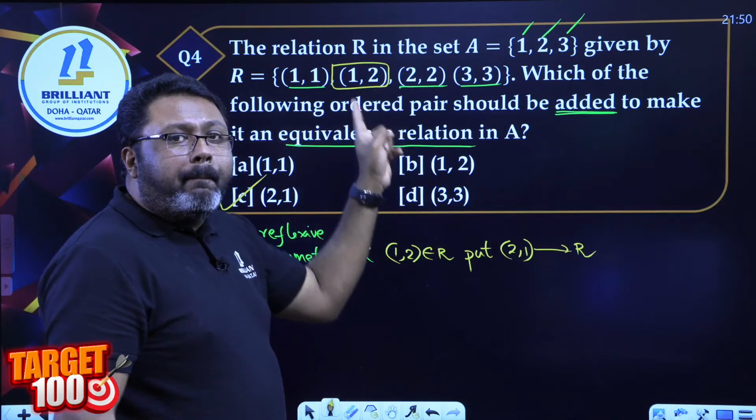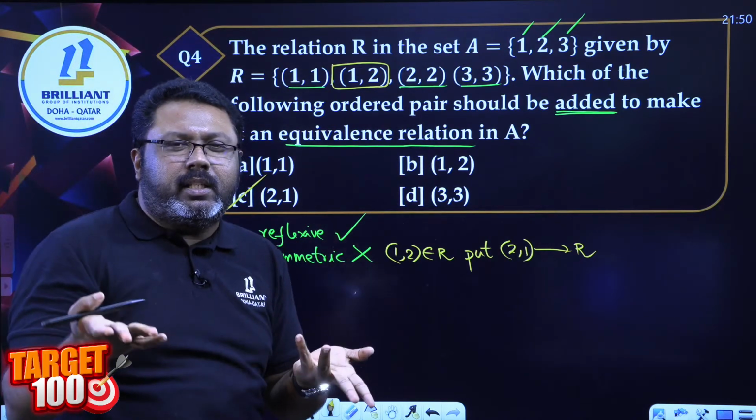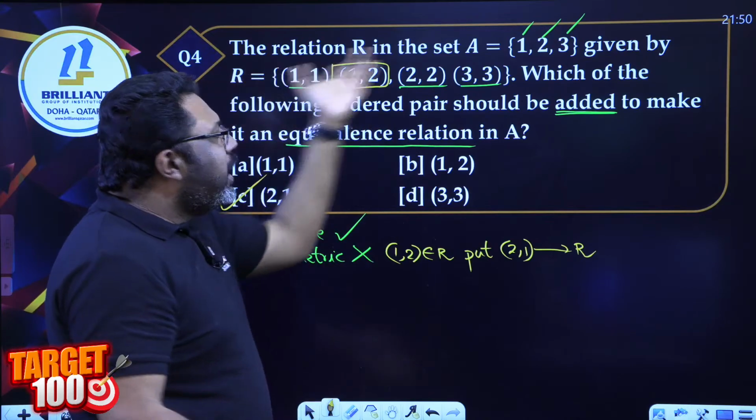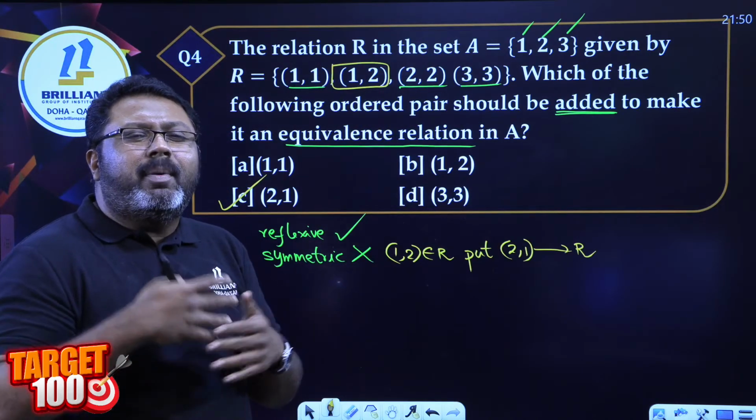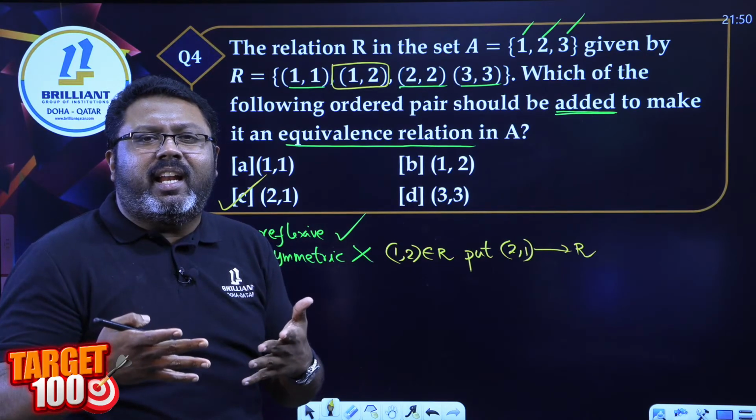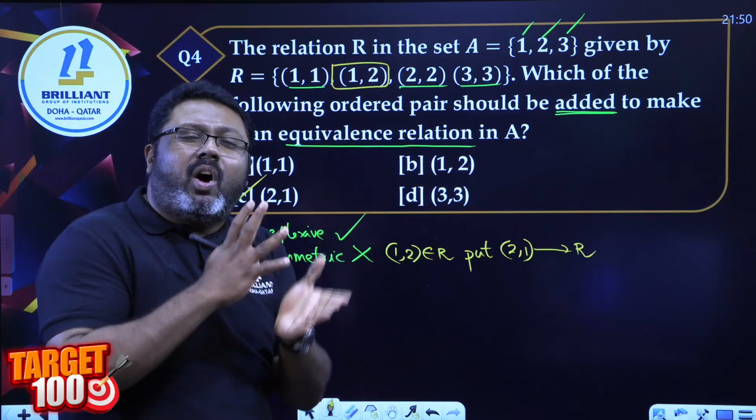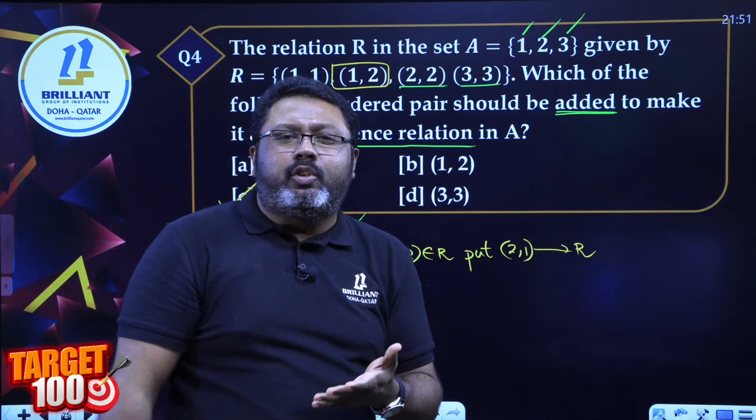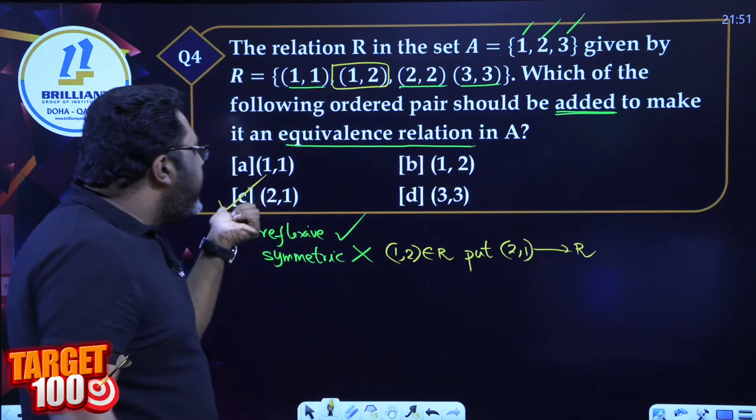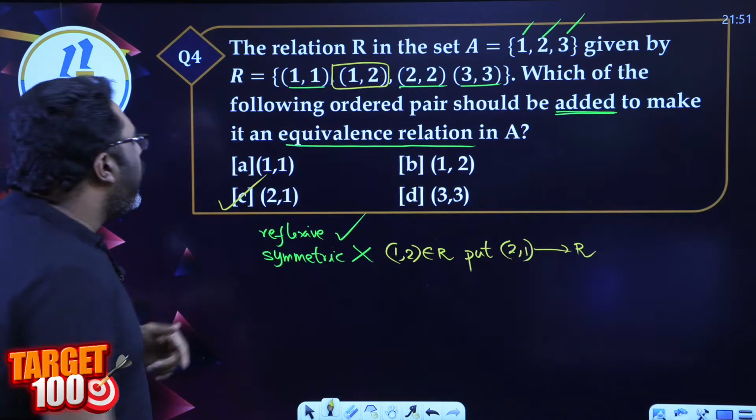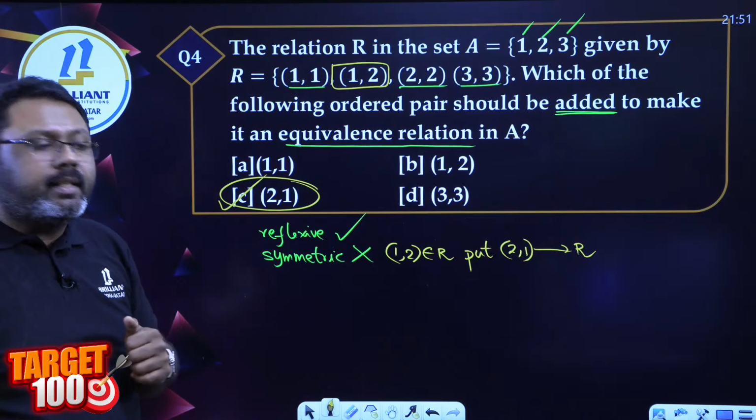AB is there, BC, just think B and C are distinct elements, not same elements. Same elements means if it is reflexive, it is automatically transitive. So don't think about same identical elements, distinct elements B and C. We don't have anything like that. So it automatically fails the second condition to become not transitive. So it's automatically transitive. So I just want to include what? 2, 1. Just include 2, 1, then you will get it as an equivalence relation.